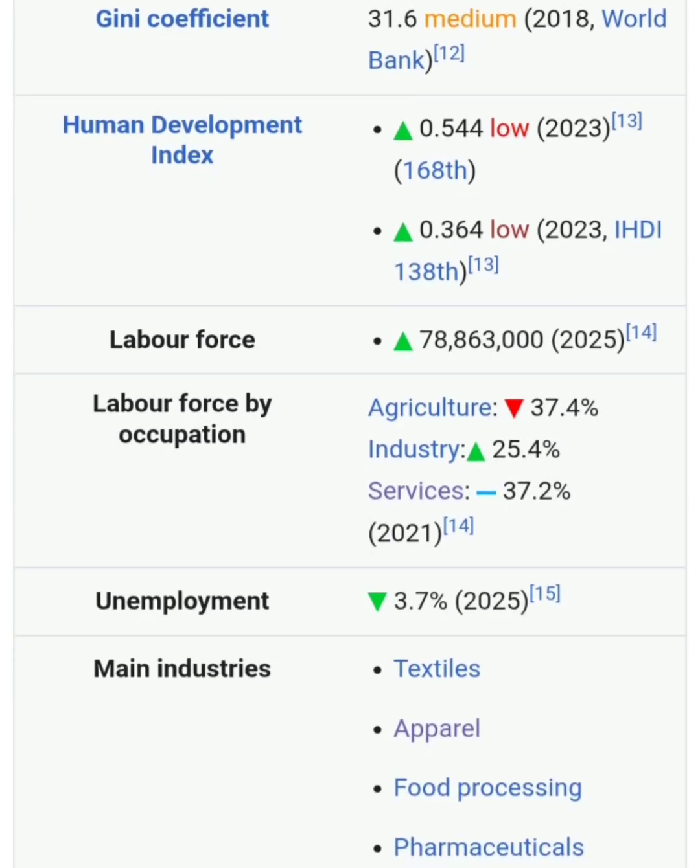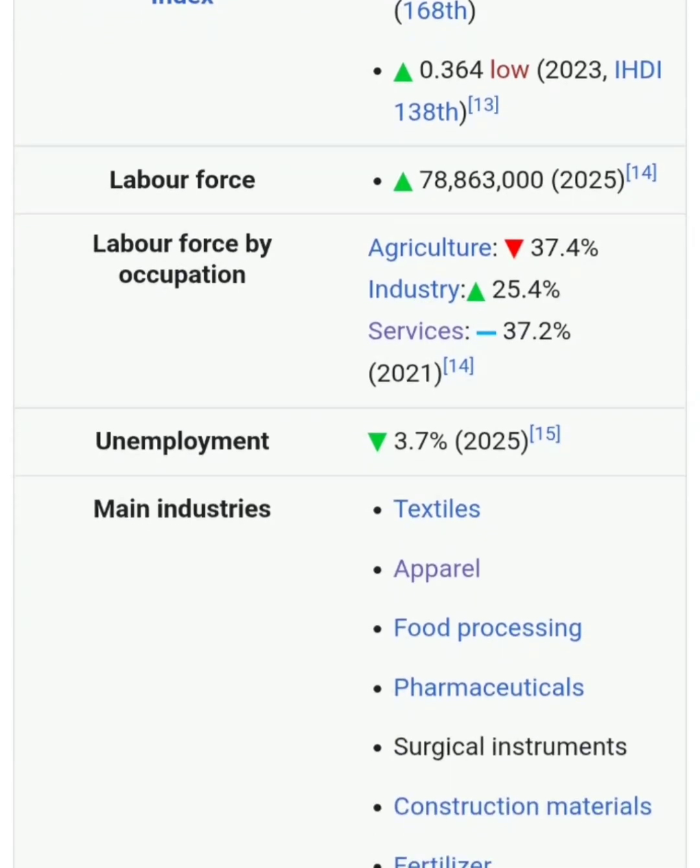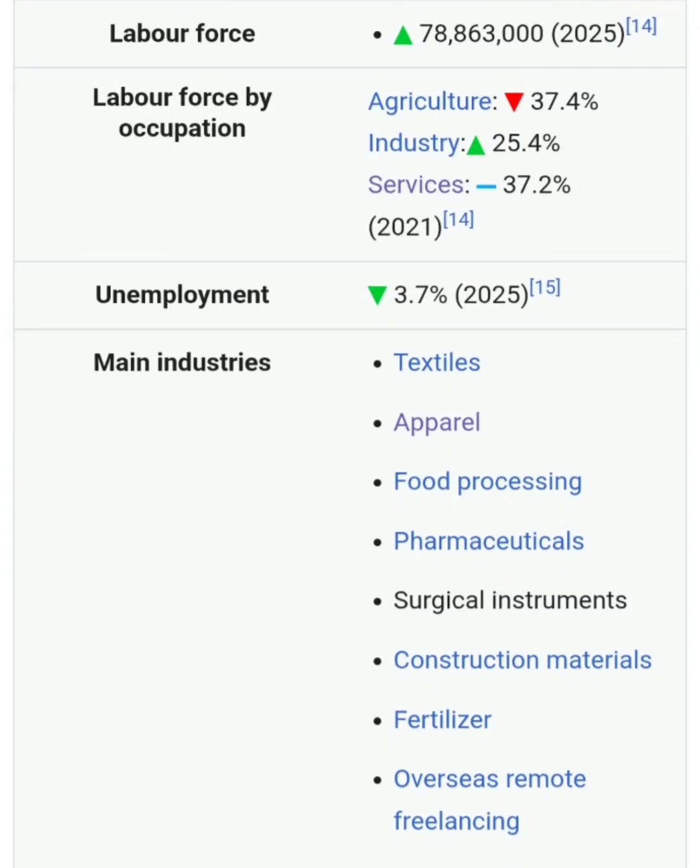Human Development Index. In the Human Development Index, Pakistan's score is 0.5. It starts from 0.1 and the top value is 1. So in terms of Human Development Index, we are again at a very poor position. Pakistan's rank is 168. It's low.